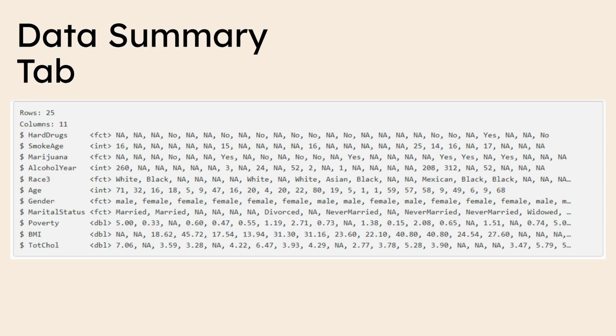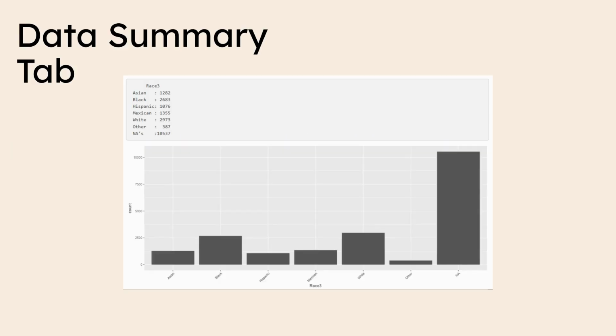The first thing the Data Summary tab does is provide a glimpse of the NHANES raw dataset used in the Shiny app. This way, the user knows exactly what variables are used and what values they commonly take. Next, the user can select any of the variables shown in the glimpse. For example, suppose they selected the race 3 variable. Once they select the Visualize Action button, the Shiny app will display the summary statistics and plot.